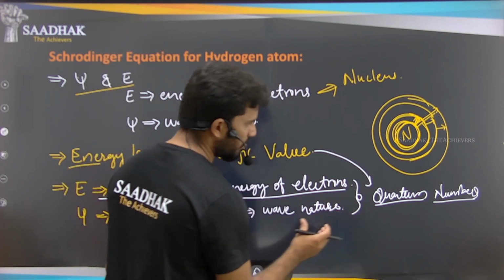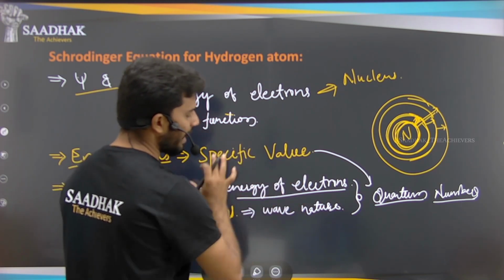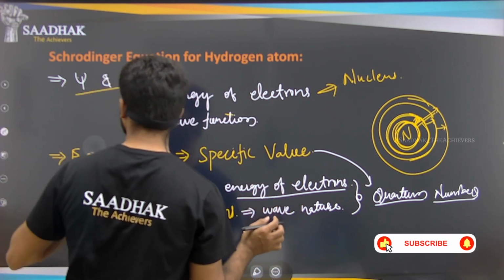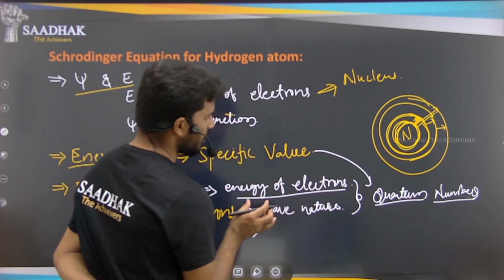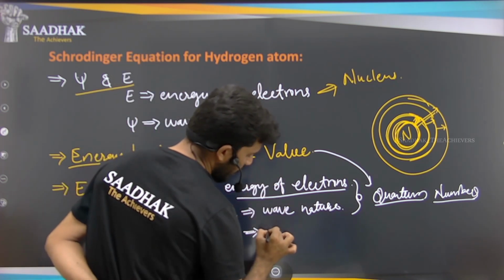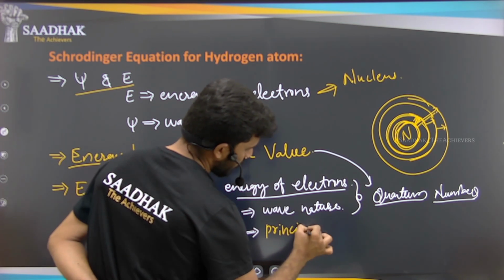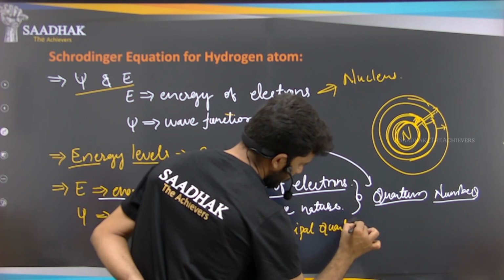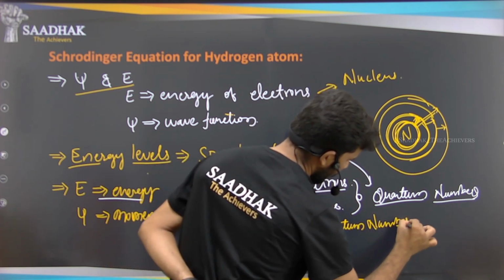The quantum numbers which are helpful to characterize these specific values of these atoms are the three major quantum numbers that help to describe the hydrogen atom. That is the principal quantum number, right?